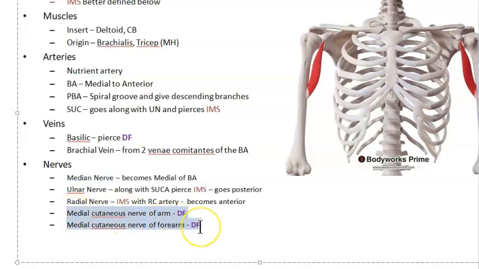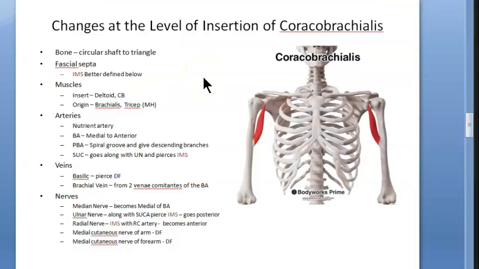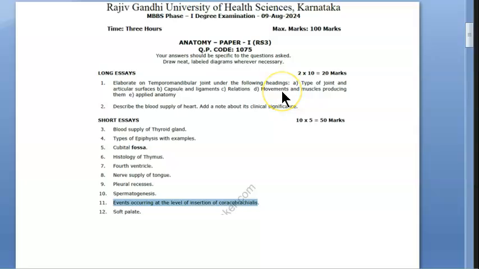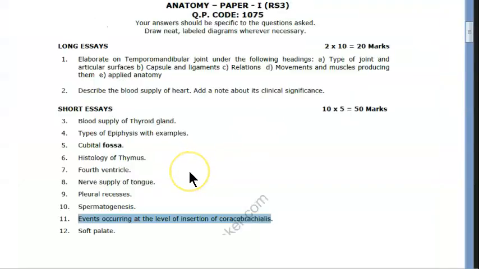Then there are two more nerves that you should know: the medial cutaneous nerve of arm and the medial cutaneous nerve of forearm. They will both pierce the deep fascia. If you can remember. Now you have learnt all the changes that happen at the level of insertion of coracobrachialis. I think your brain has become a little heavy. The reason that we have learnt this is because in the recent anatomy theory final MBBS paper, they have asked this question for 5 marks, that too. So we have studied it. However much you can remember, please write. Bye-bye.